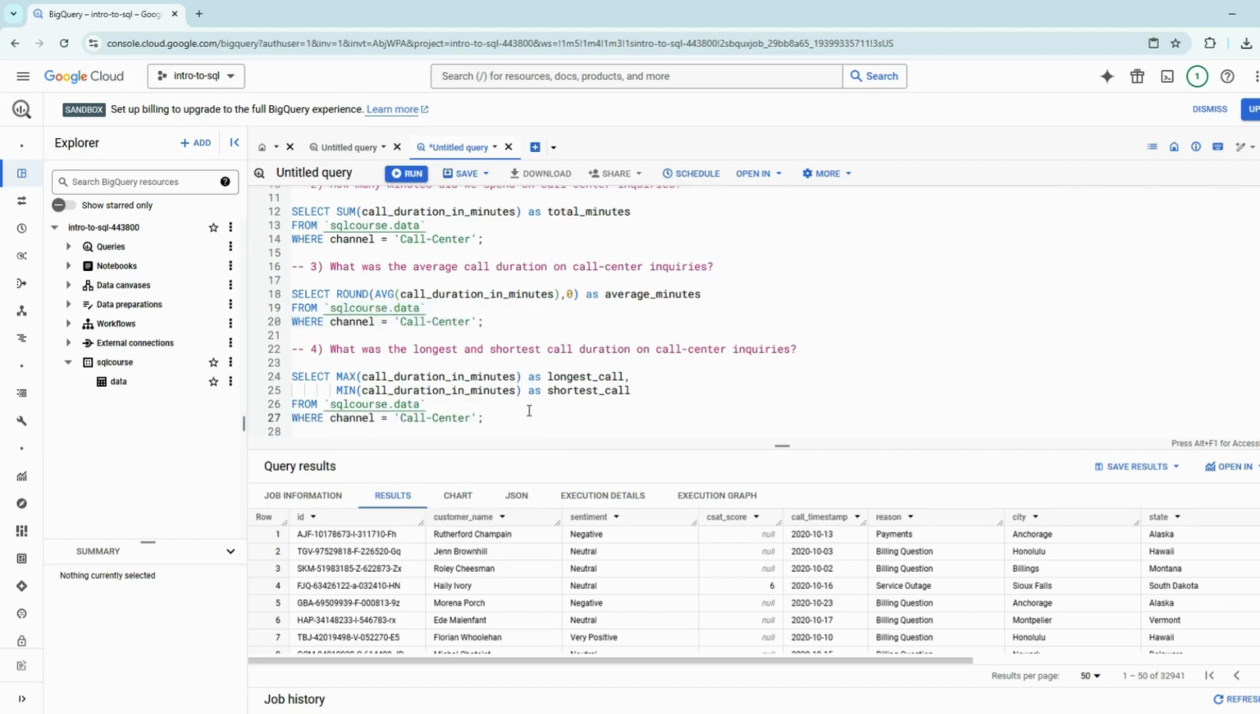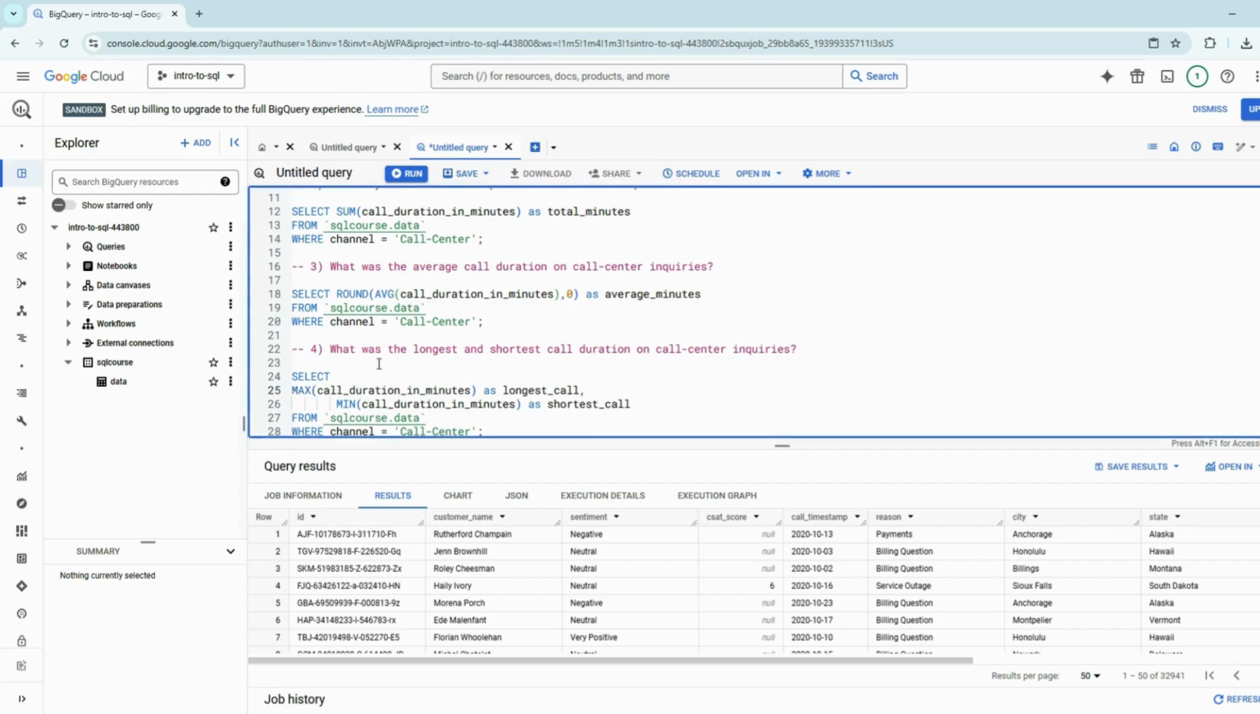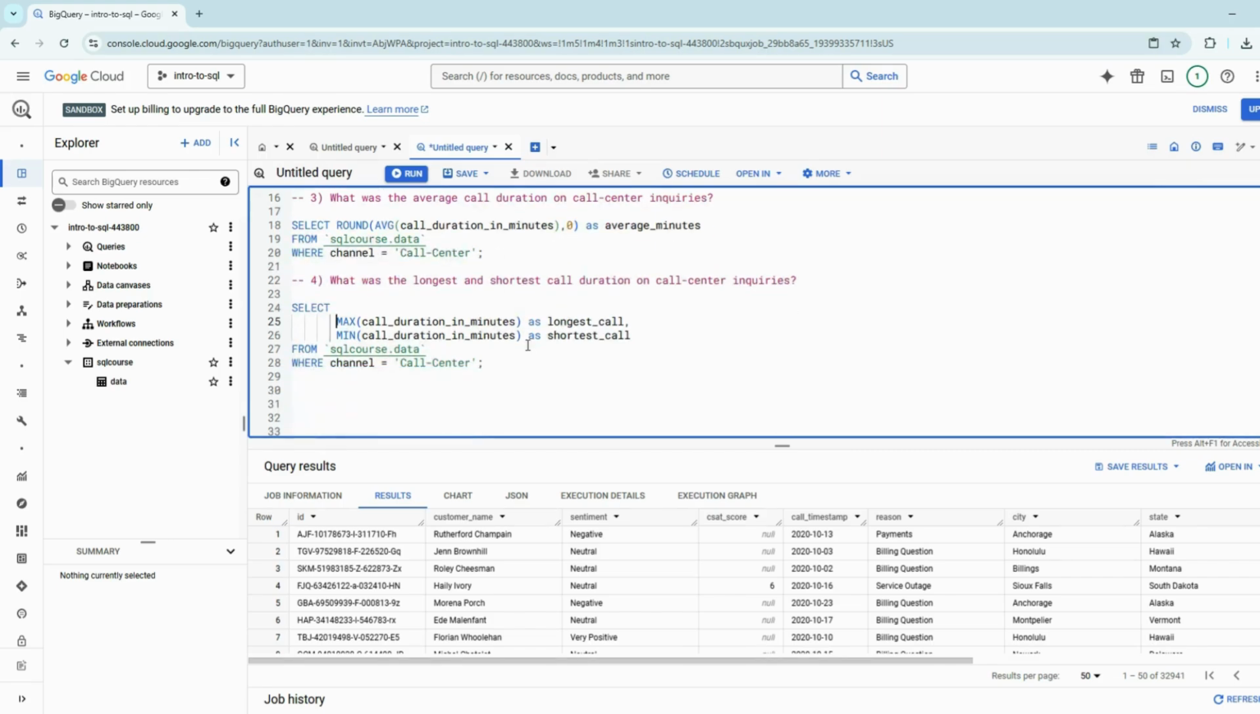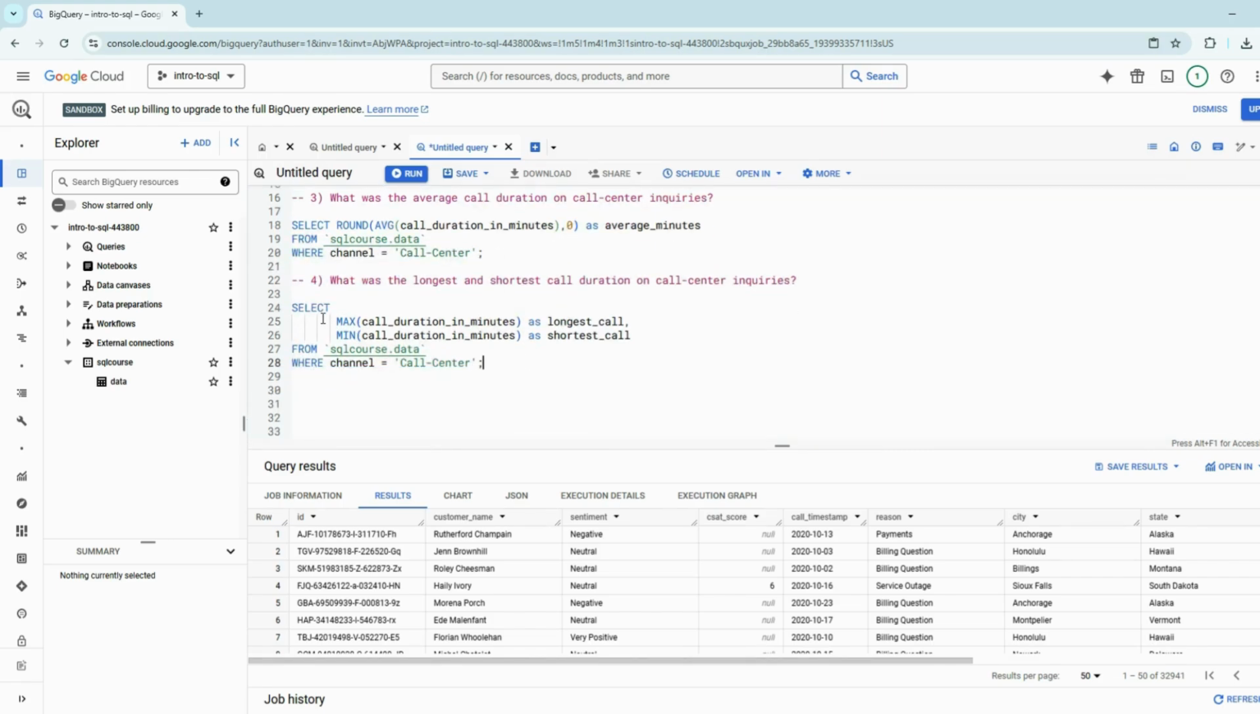So let's look over this again, right? So we have two parts. Actually, I'm going to make it a little bit easier to read. Perfect, good. So we have the select function where we're trying to find the max in call duration in minutes as the longest call. So we're trying to figure out what is the longest call from there. And then also the shortest using min. And it has to come from the SQL course data set. And it has to be call center for the channel.